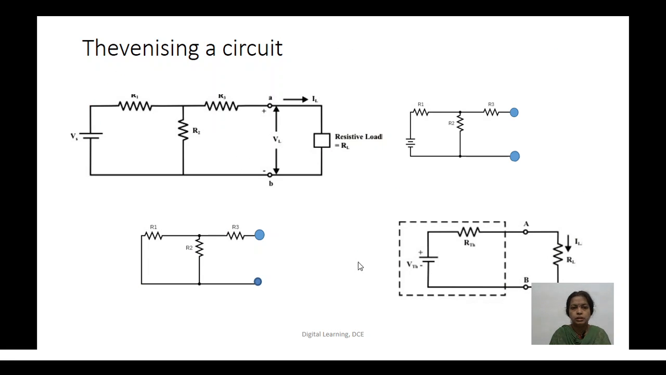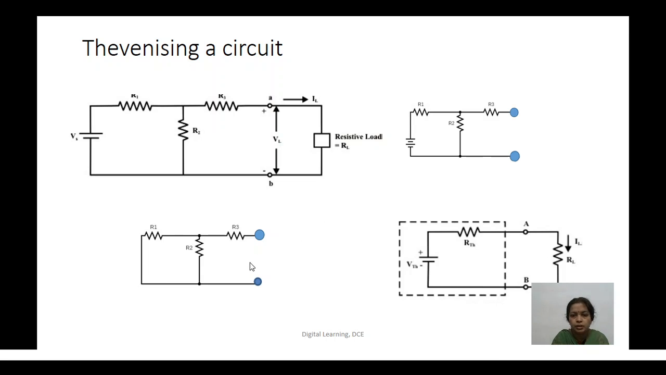Suppose this is the network that we need to Thevenize. Then what needs to be done is to first remove the load resistance. Then this becomes an open circuit, and we find the Thevenin voltage across the output terminals. Once the circuit is open, there is no current through the open end. So whatever current is flowing through the resistance R2 will give rise to a voltage that is called the Thevenin voltage. So first we have to find the Thevenin voltage.